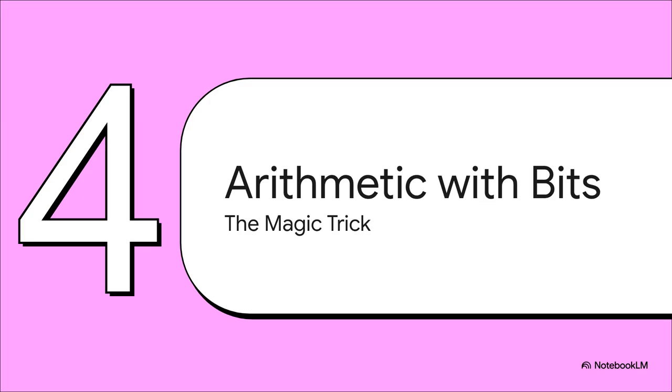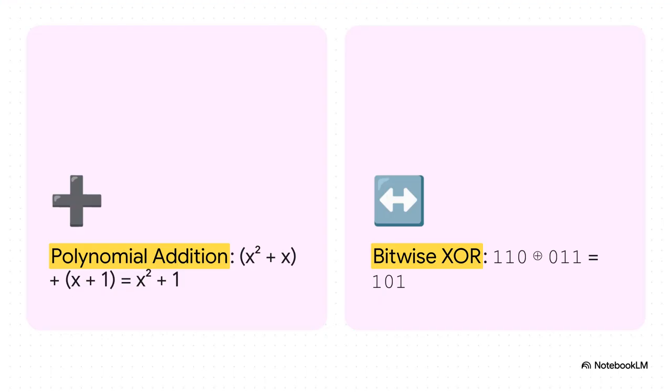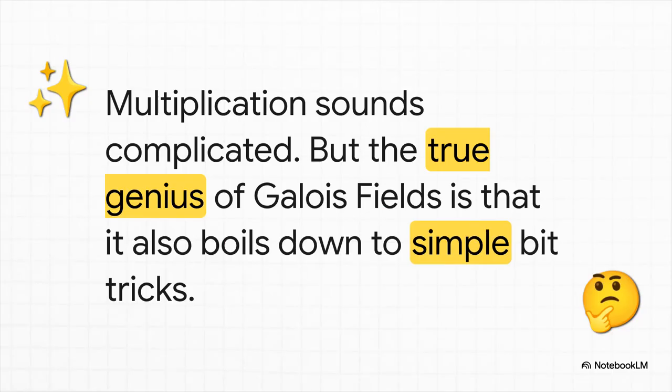Okay, so now that we know our special numbers are really just patterns of bits, let's see how the math actually works. This is where the magic trick gets revealed, and you're going to see that it's surprisingly simple and, more importantly, incredibly fast. Remember that weird rule, 1 plus 1 equals 0? Well, guess what? Computers have an operation that does exactly that. It's called the bitwise XOR. So adding two of our special polynomials together is the exact same thing as just taking their bit patterns and XORing them. This is one of the absolute fastest things a computer can do. No carrying numbers, no complicated logic, just a single, lightning-fast XOR. So addition is super easy.